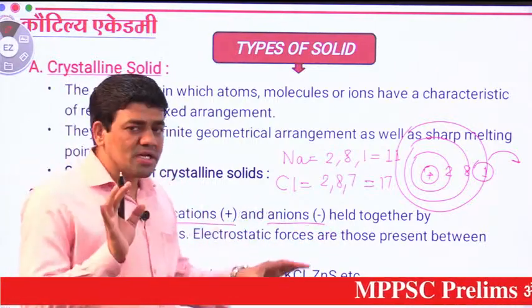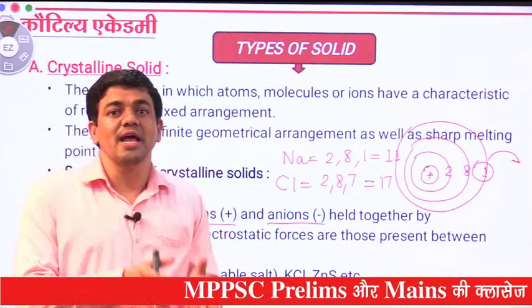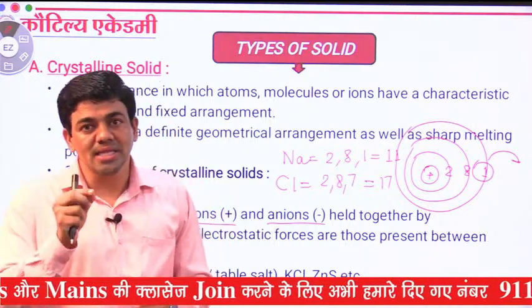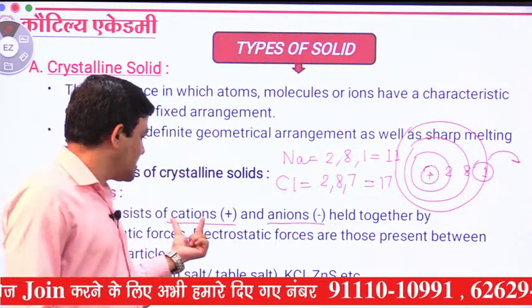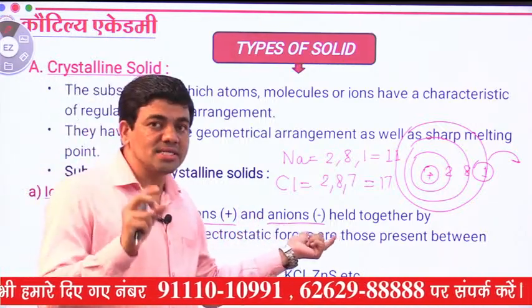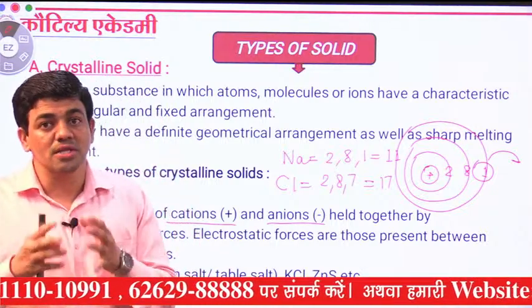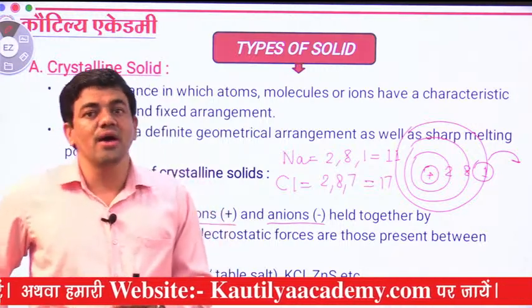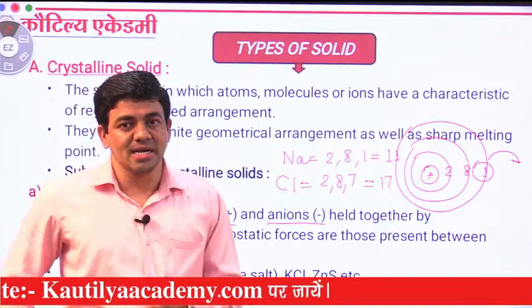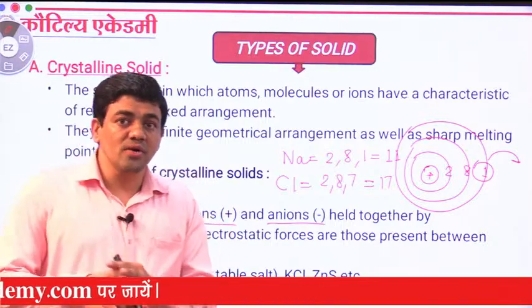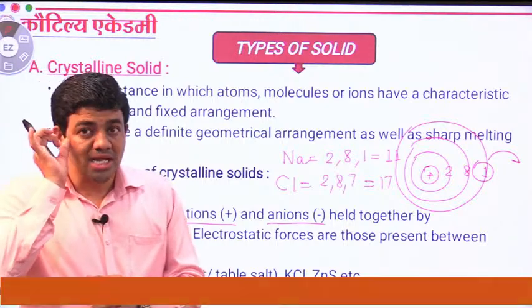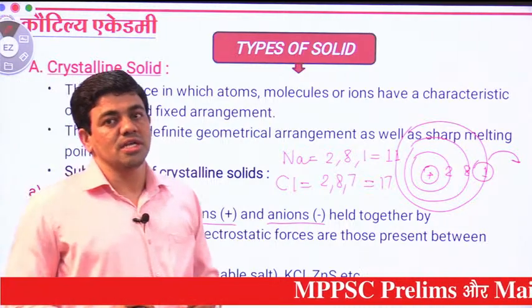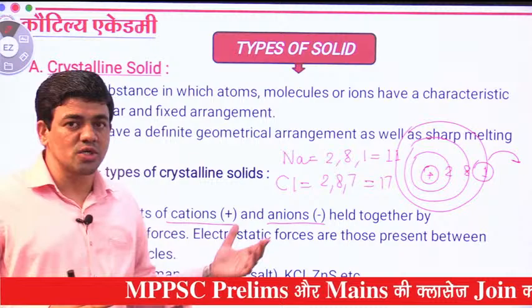Many students get confused between cathode and anode also. When we are talking about ions, positively charged ions are cations and negatively charged ions are anions. But when we are talking about electrodes, as in electrolytic cells that we learned about in the 8th, 9th and 10th standard, the anode is the positively charged electrode and the cathode is the negatively charged electrode. So this is the basic concept related to charge.